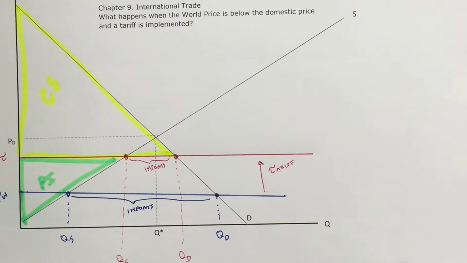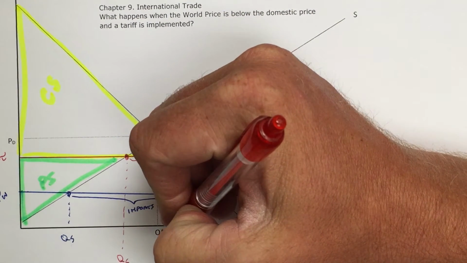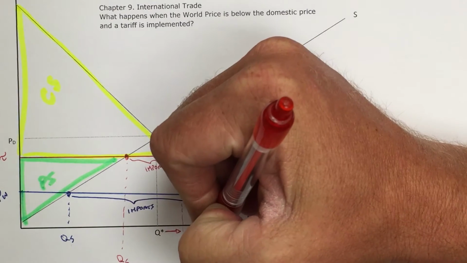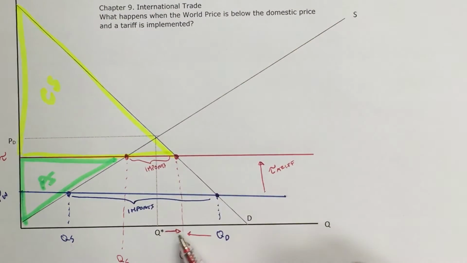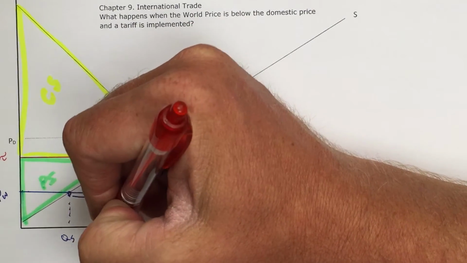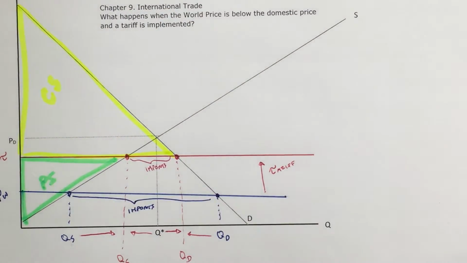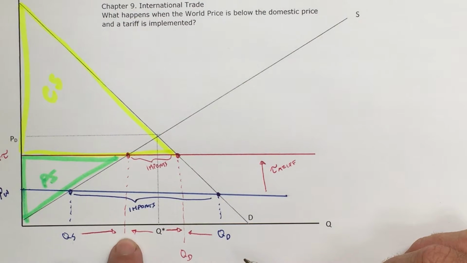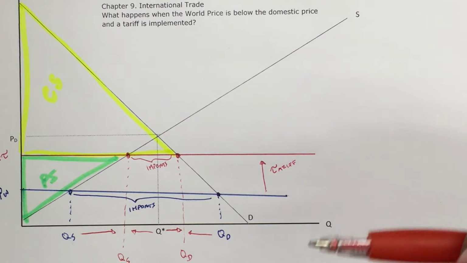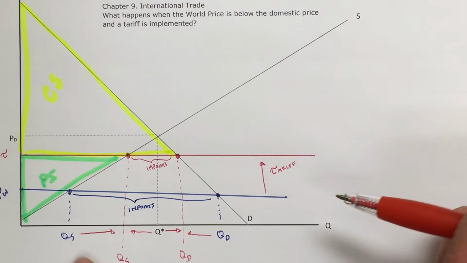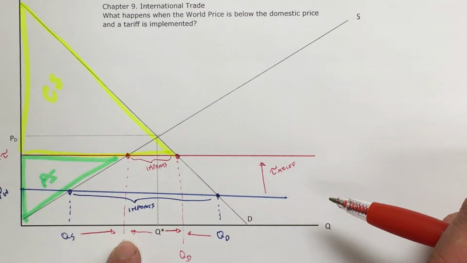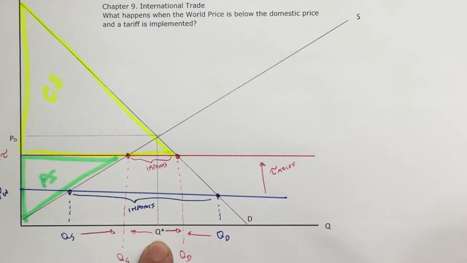The other thing to note is that our quantity demanded decreases, but it's still increased from our original quantity. Quantity supplied increases, but it's still not quite to the full domestic level. Okay, so it's better for producers in this sense. They're producing more. They may be hiring more individuals, and therefore it gains American jobs, but it's still worse off than if we just had a domestic market.